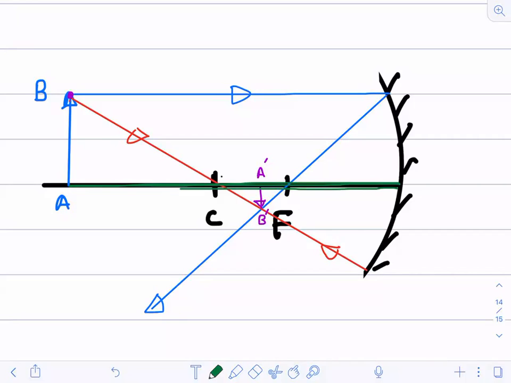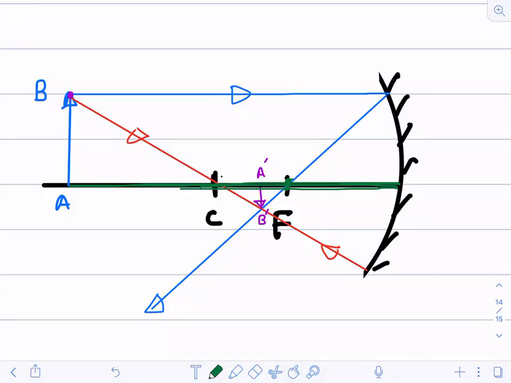Now, this is the only line which passes through the center of curvature. Then after reflection, what will happen? It will retrace its path. So these two rays, where are they meeting? They are meeting at the focus only.